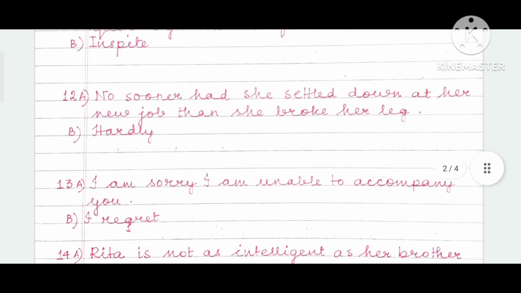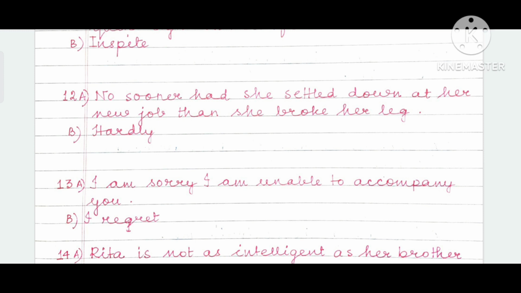No sooner had she settled down at her new job than she broke her leg. No sooner than, always. No sooner is the brother of than or the sister of than. Closely connected. You cannot complete a sentence beginning with no sooner without using than. Keep this in mind. Drill it in your mind.